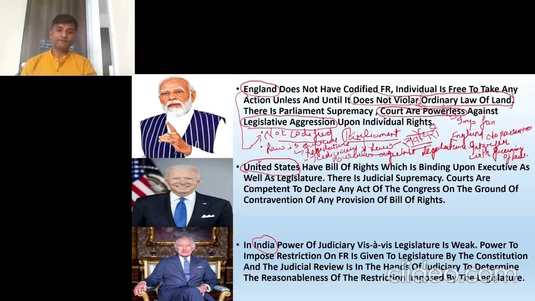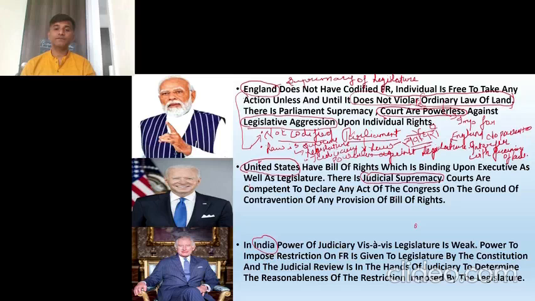You have to remember, in case of United States, judicial supremacy is there. Here, whose supremacy is there? Supremacy of legislature. समझने की कोशिश करो, यहाँ पे कौन सर्वोपरि है? लॉ सर्वोपरि है, लेजिस्लेचर सर्वोपरि है. यहाँ पे लॉ के साथ कोई छेड़खानी नहीं हो सकती. इंग्लैंड में लॉ बन गया, but in the United States this is not the case.